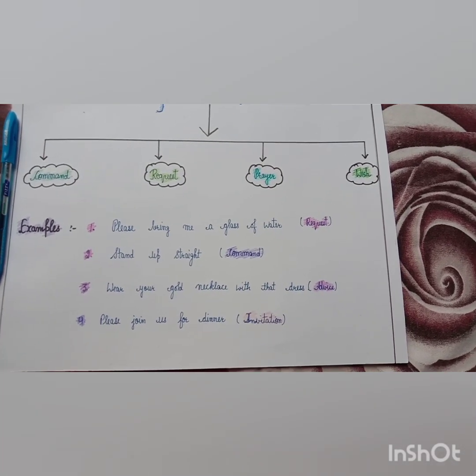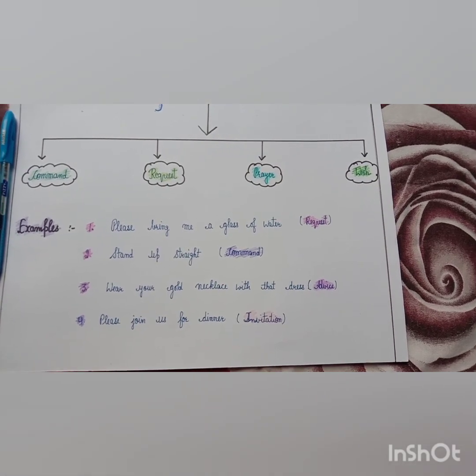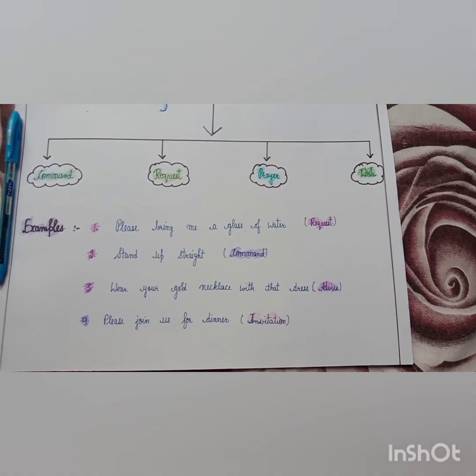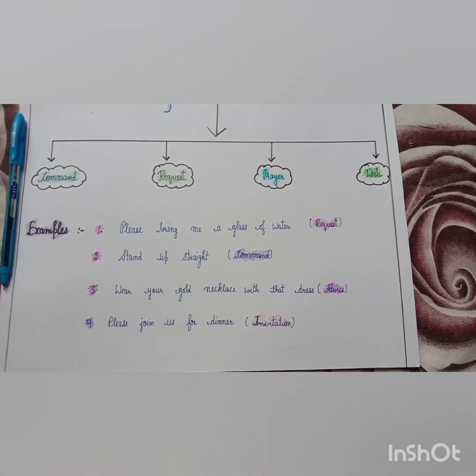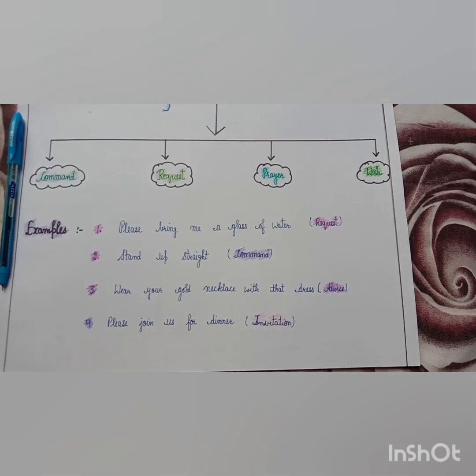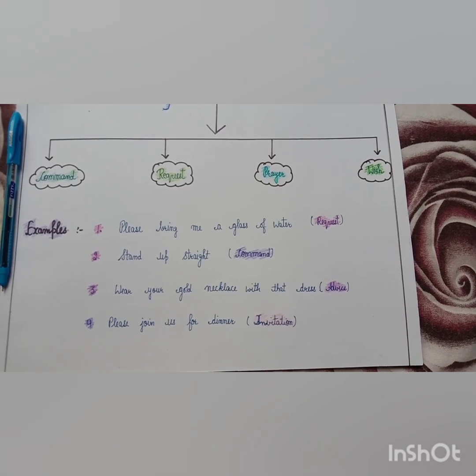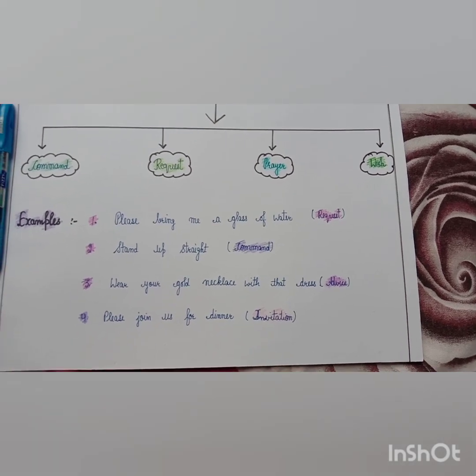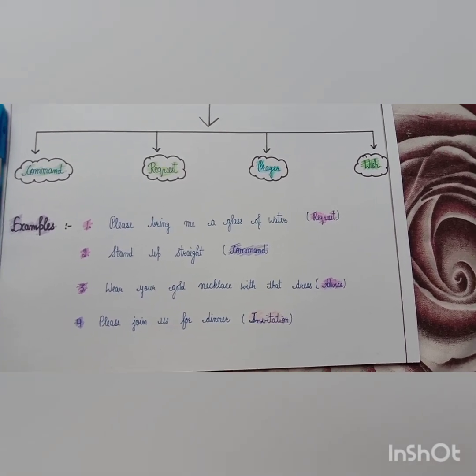Wear your gold necklace with that dress. It is advice. Someone has given advice. Please join us for dinner. Invitation. It shows that we have given an invitation to someone. "Please" can be used for request and also for invitation.